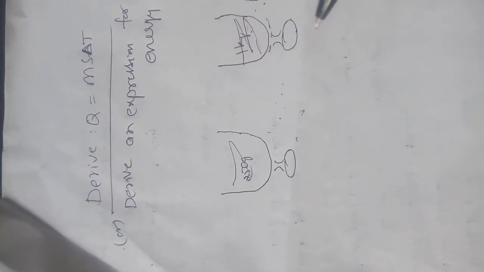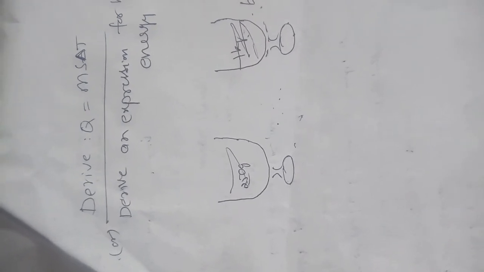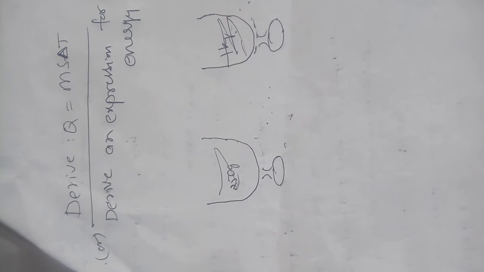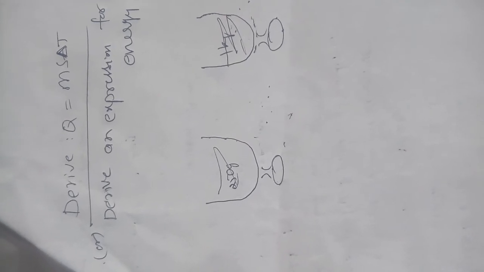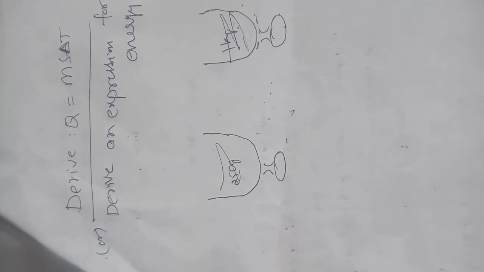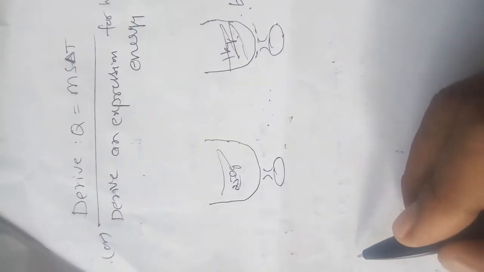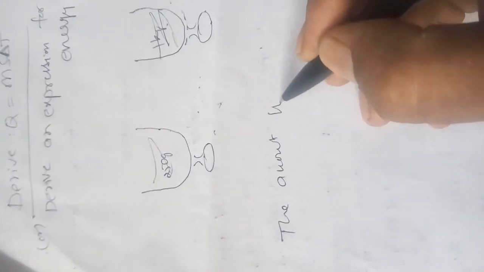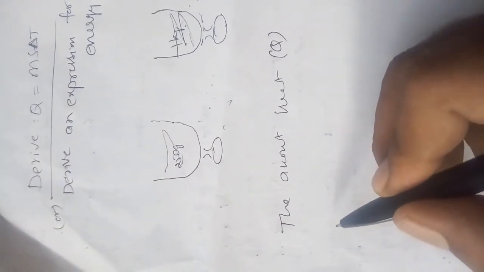Now conclusion: from this you conclude that for the same rise in temperature, the amount of heat Q absorbed by the substance is directly proportional to mass.